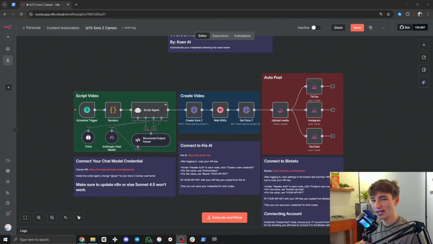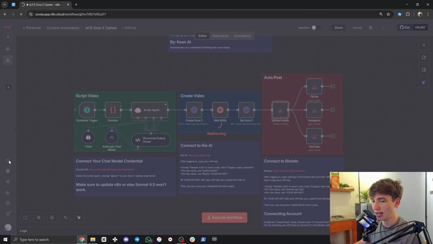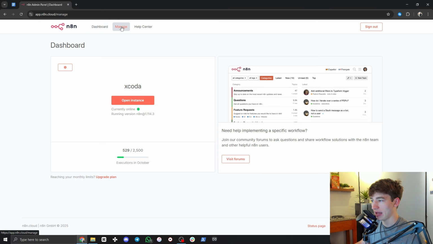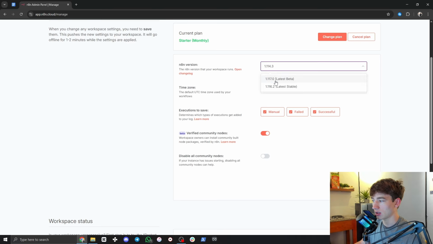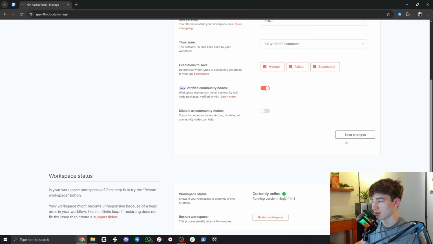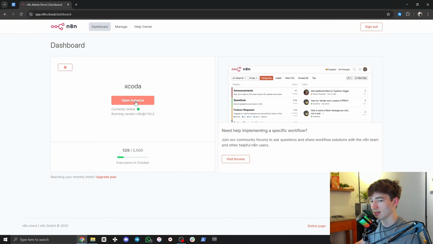Now, really quick before we get started, in order for these Blotato nodes to actually work, we have to go to the admin panel and enable verified community nodes, because they are community nodes, but they're verified by n8n. So we'll click on admin panel on the left over here. Once you click on admin panel, this little cloud, click on manage, scroll down and turn on this toggle, verified community nodes. Make sure you are on the latest stable right here, and then click on save changes. Then you can come back to dashboard, hit open instance, and you're all done.